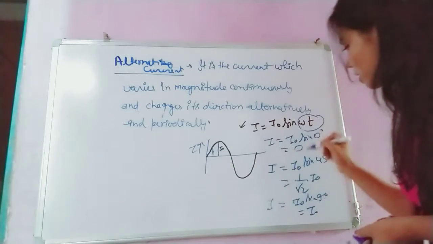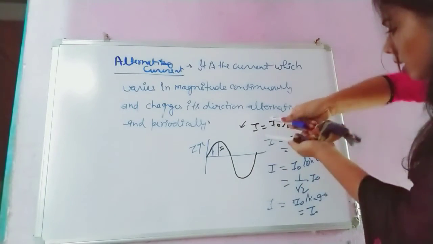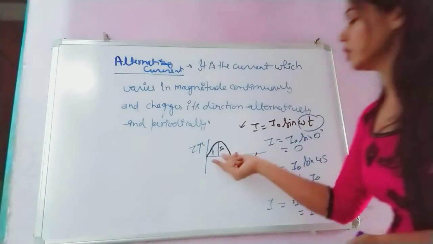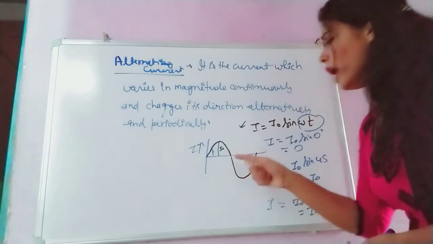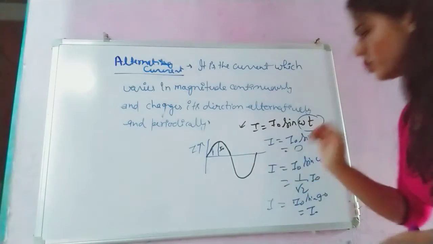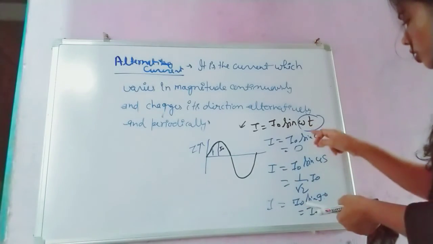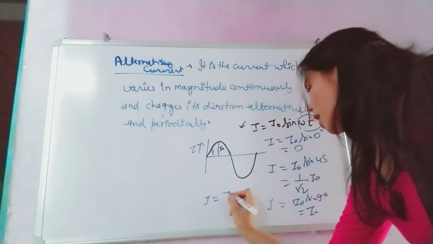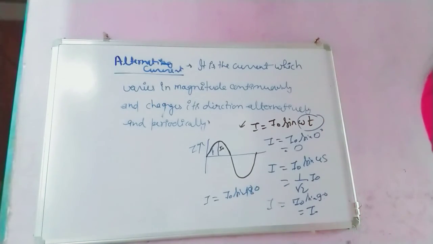As the coil rotates in the magnetic field, the value of current is continuously changing. Alternating current provides a varying value. Suppose I reach 180 degrees, then I will be I0 sine 180 degrees.